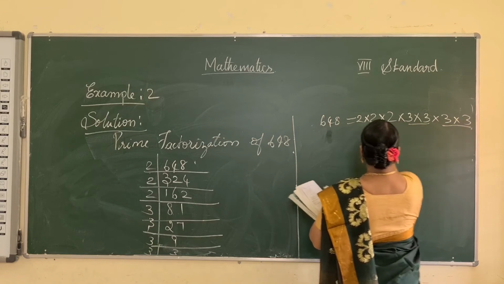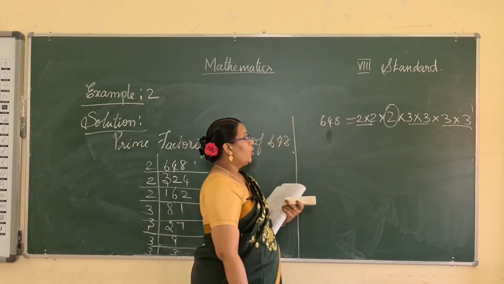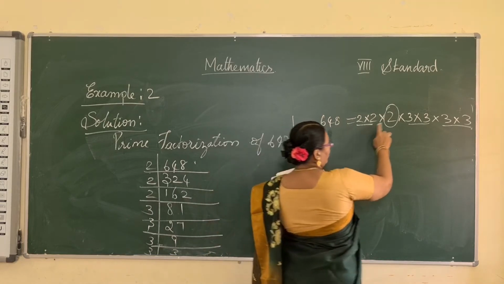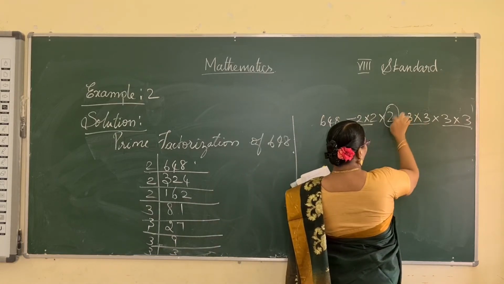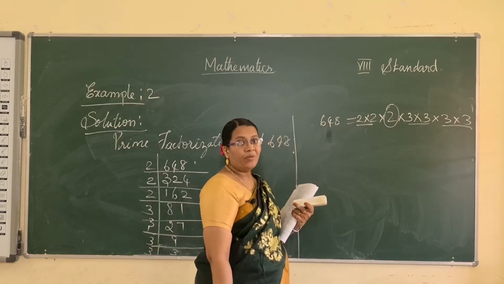Here how many pairs exist? 1, 2, 3, but the last 2 does not have a pair. So it's not a perfect square.